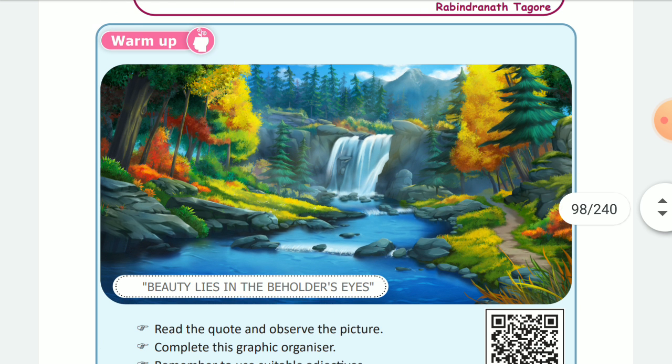Question number 1, read the quote and observe the picture. So, there is a picture above the question. See that picture and read the quote. Beauty lies in the beholder's eyes. So beauty, we know the meaning, and also the beholder. Beholder means a person who observes. For example, observer is a beholder, or else a person who perceives. A perceiver is also called a beholder.